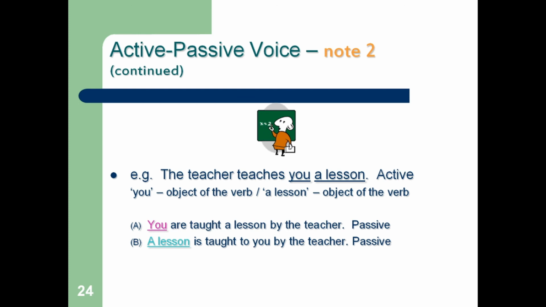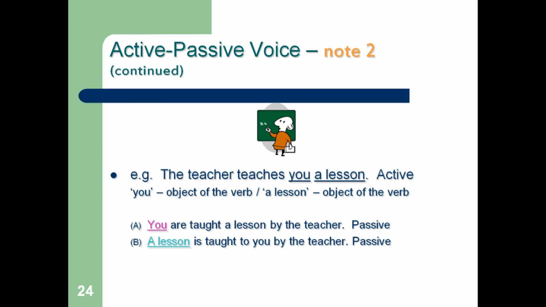You comes after the verb teaches. So you is the indirect object while a lesson is the direct object. Now by using these two objects we can write two passive voice sentences. Example, according to the above active voice sentence, you are taught a lesson by the teacher, that is passive.